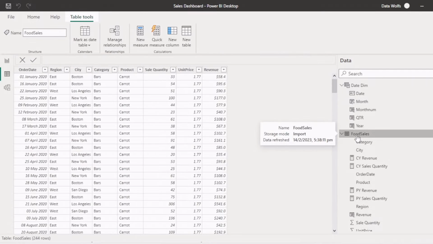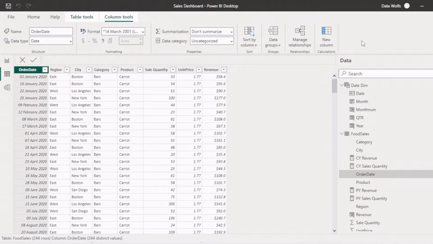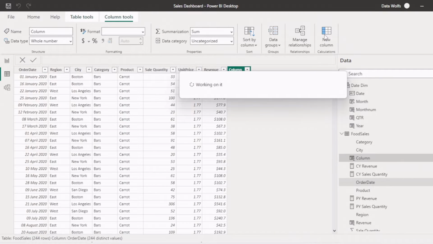And let's say we need to create a calculated column in the food sales table. We have order date, and we need to create a column for year. So we will click on this new column, and it will create a new calculated column.